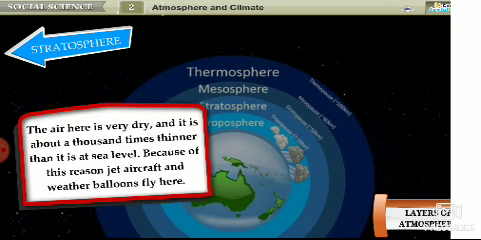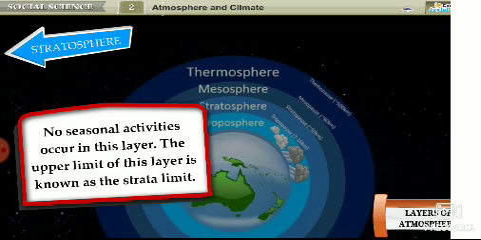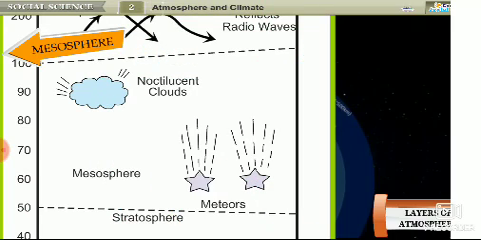The air here is very dry, and it is about 1,000 times thinner than it is at sea level. Because of this reason, jet aircraft and weather balloons fly here. No seasonal activities occur in this layer. The upper limit of this layer is known as the strata limit.